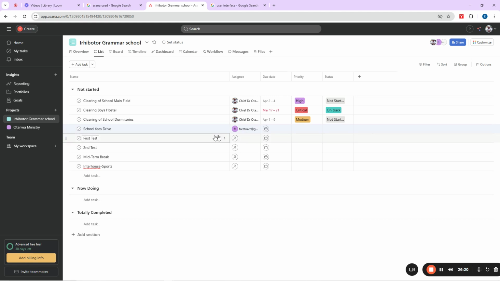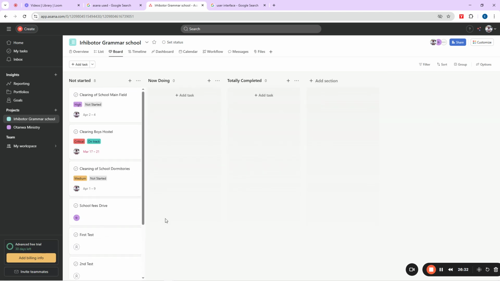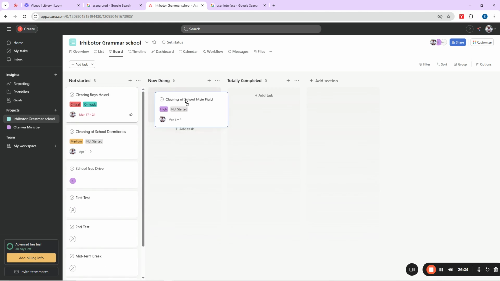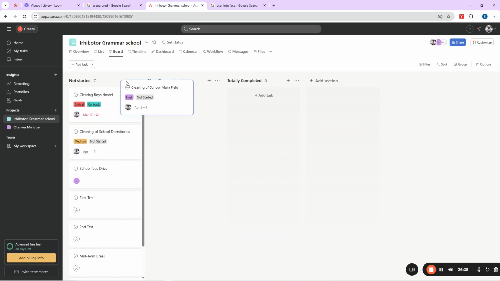But if you understand this list view, you can actually go and use your board view. Your board view means you want to switch to that kind of view that we have on Trello. You can click on board here, and you can see we now have something like Trello here. Can you see? You can even drag it down here. When you start the task, you can now drag it.